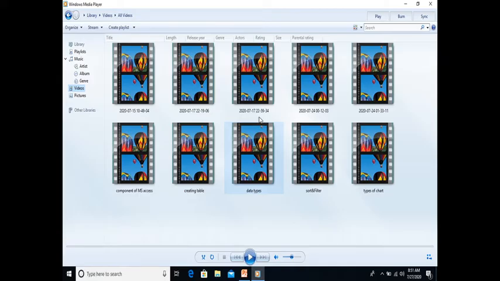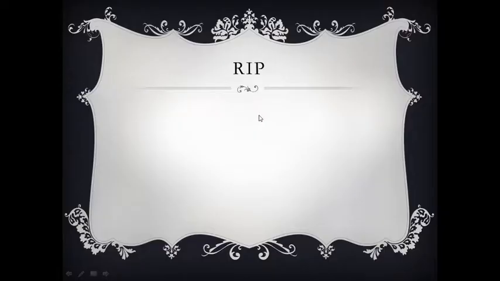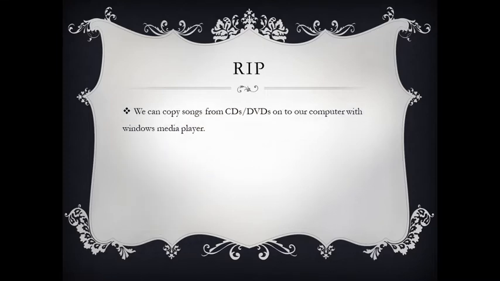Okay, now next we will see RIP. What is the meaning of RIP? RIP means when we are copying a song from CD, DVD to our computer.